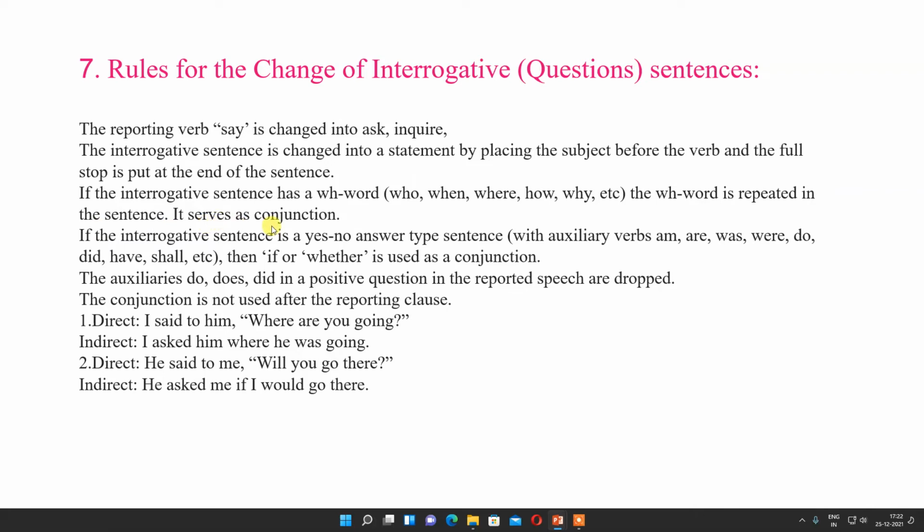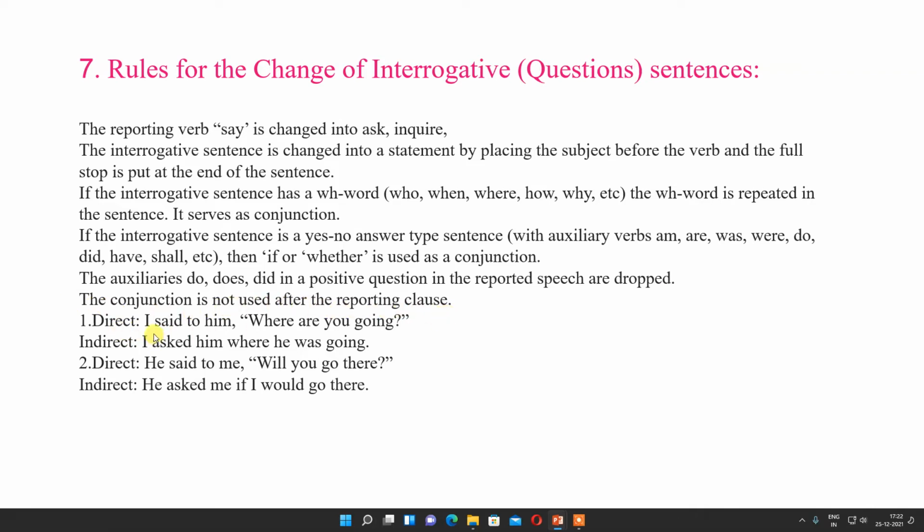It serves as a conjunction. If the interrogative sentence is yes or no type, with auxiliary verbs am, are, was, were, do, did, have, shall, etc., then "if" or "whether" is used as a conjunction. Okay. So the auxiliaries do, does, did in the positive question in the reported speech are dropped. The conjunction is not used after the reporting clause.